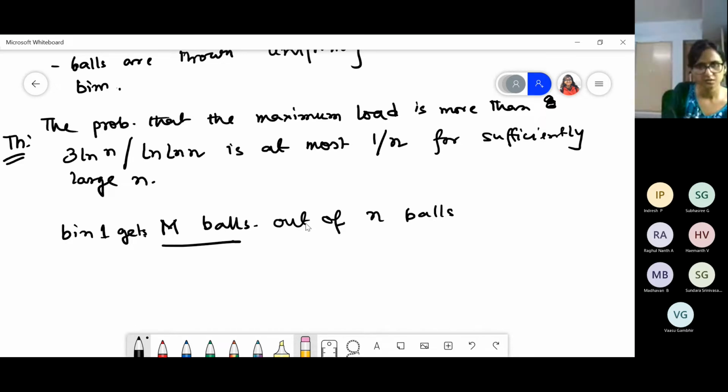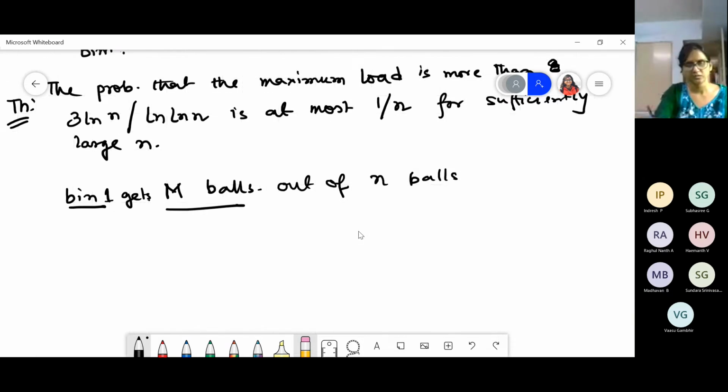Now this is bin 1. Suppose it gets m balls out of the n balls. How many possibilities are there? We have n balls. Out of n balls, we can pick any m balls, right?